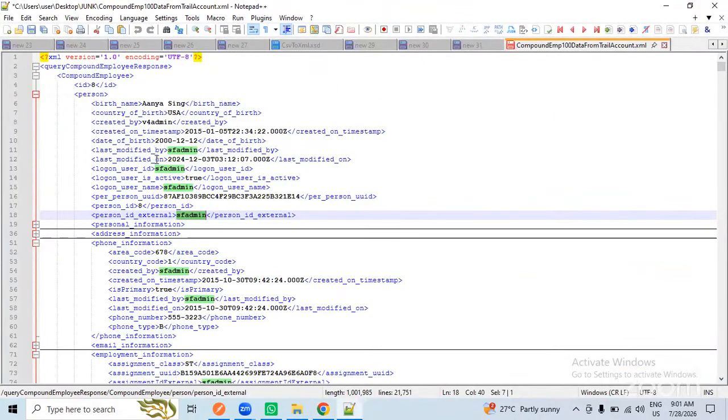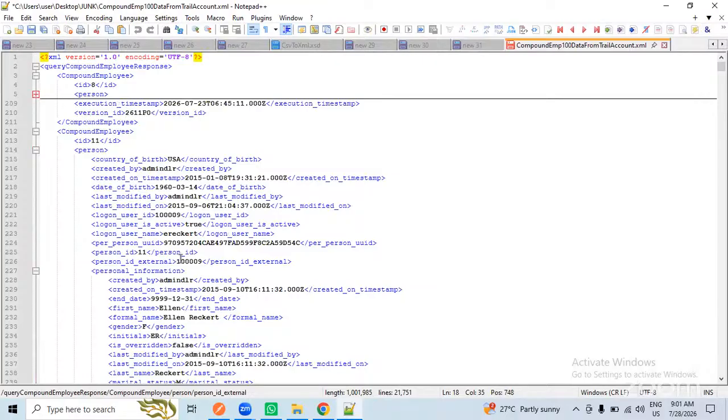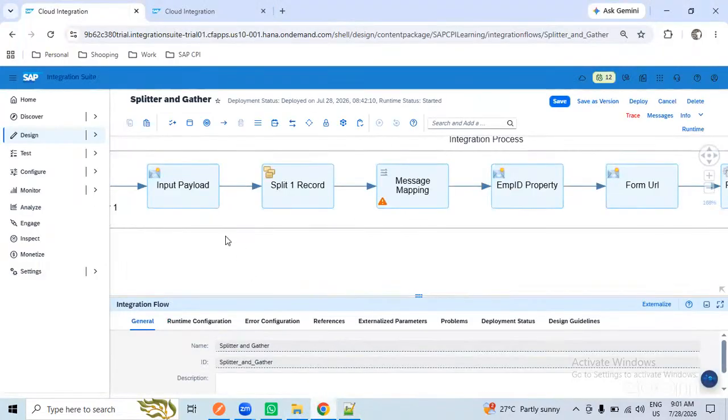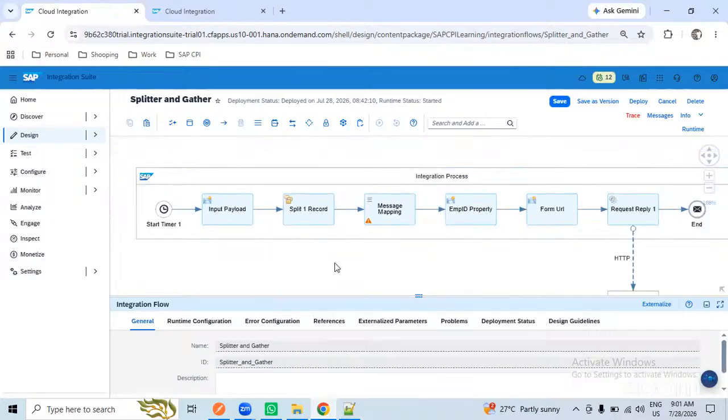Yeah, like if we have 100 employees in the same sequence, it will send first this employee, second this employee, third this employee. Like that only it will send. It won't pick up a random employee and send the data. It won't do that. In sequence only it will send.